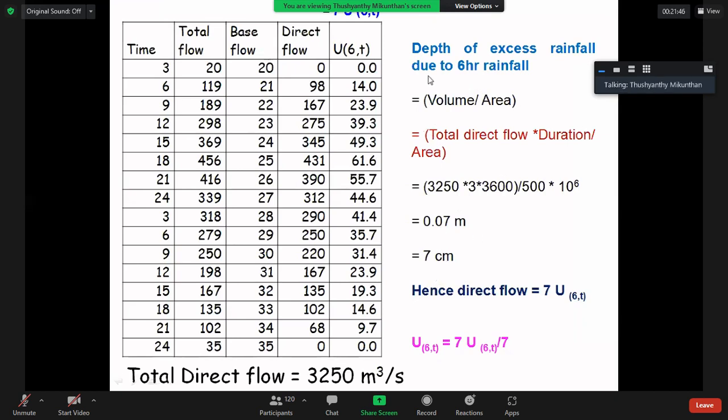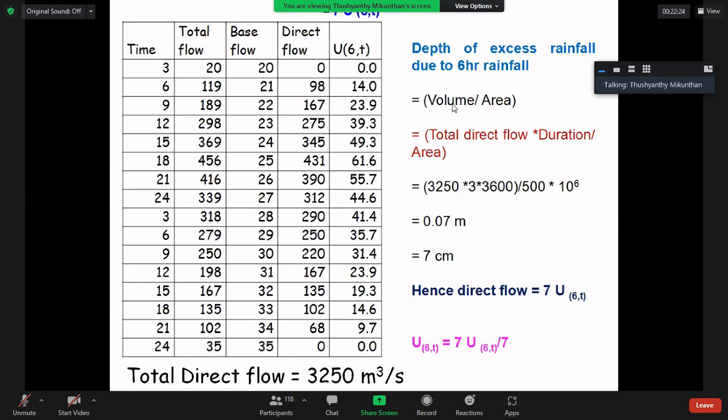Because you are concentrating on depth of rainfall, excess rainfall only contributes to the runoff, or total direct flow. So you can estimate the depth of excess rainfall due to the 6-hour rainfall, because the question gives a 6-hour duration of rainfall.